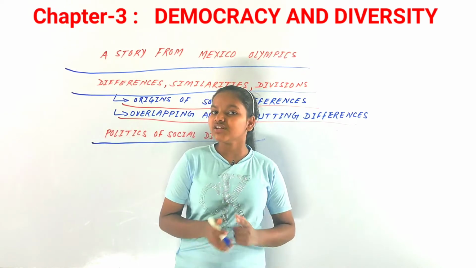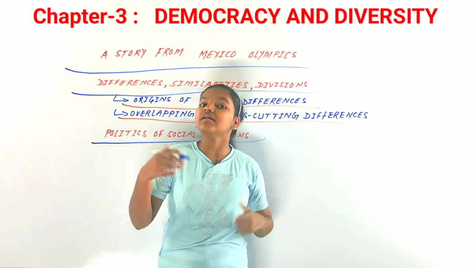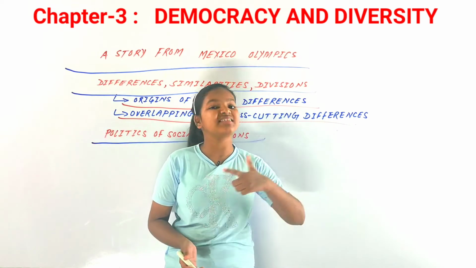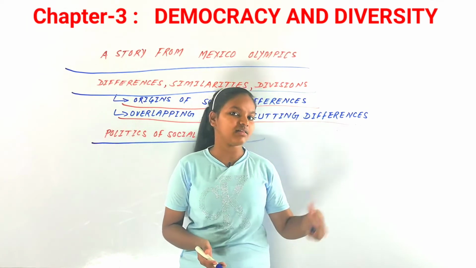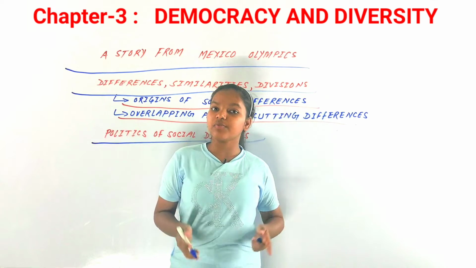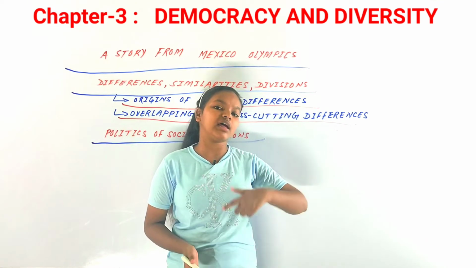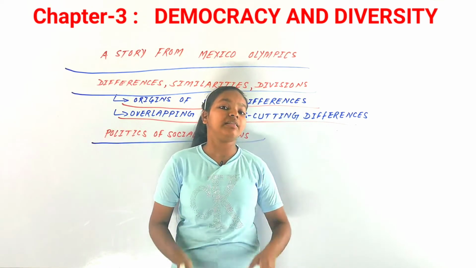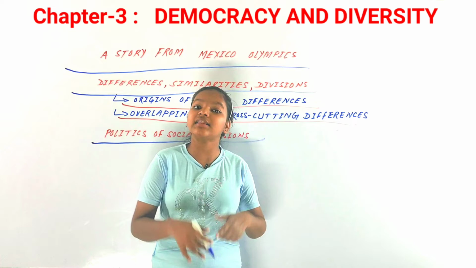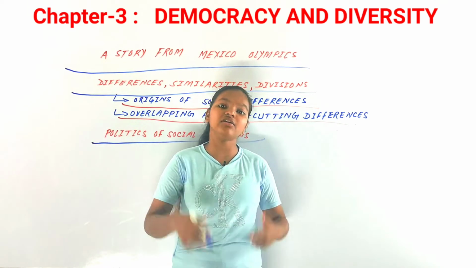Now there can be 3 determinants for this. First is how people see themselves, see their identity, how people perceive themselves. For example in Belgium, we saw that all the people saw themselves as Belgian as much as they were German speaking, French speaking or Dutch speaking, but their first priority was that they were Belgian people, and that is why they were living together in unity.